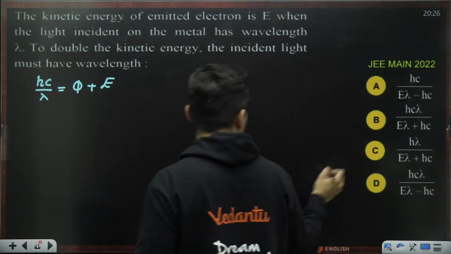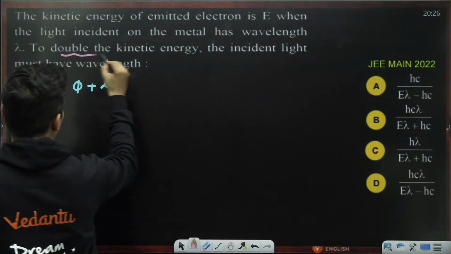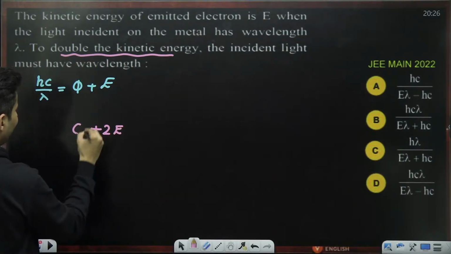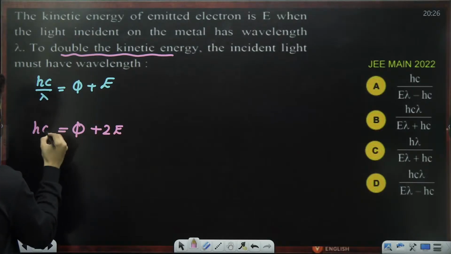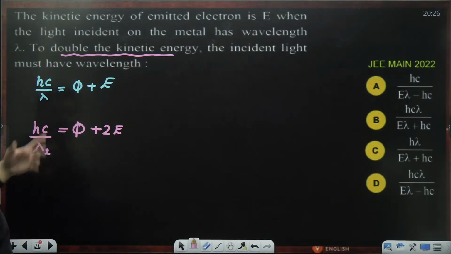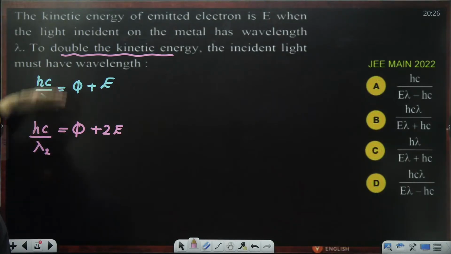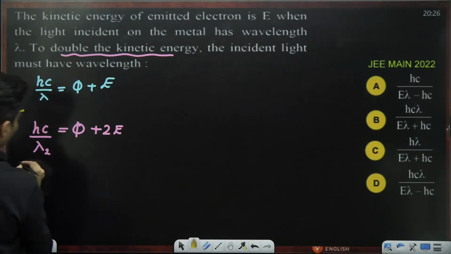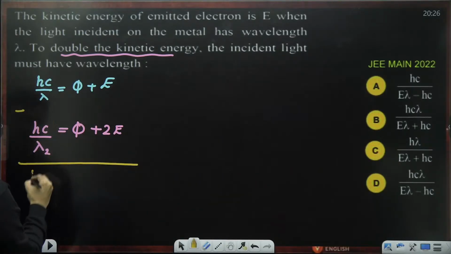Now the second time, to double the kinetic energy, I want 2 times that energy. The work function is the same, hc by lambda 2. I don't know what lambda 2 is. I want to somehow get rid of the work function, which I don't want, so subtract the two. Just subtract these two and see what we get.